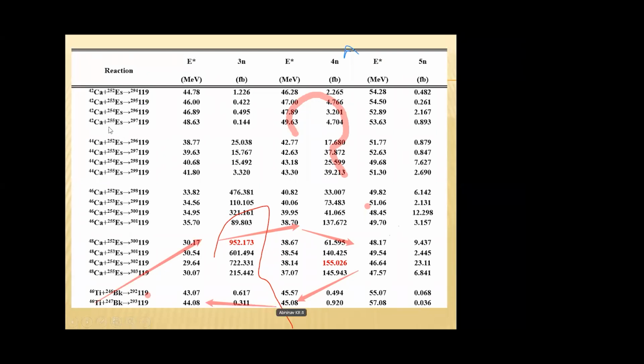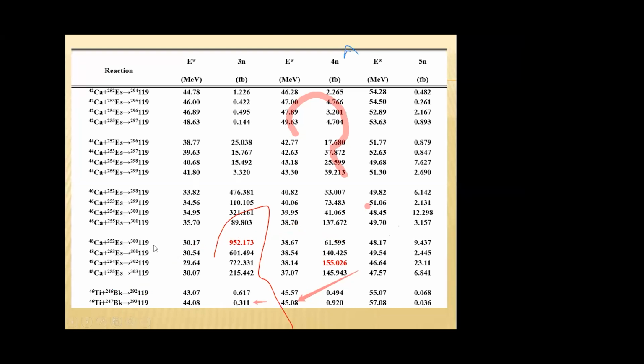These four are 42 calcium induced reactions. These four are 44 calcium induced reactions. These four are 46 calcium induced reactions, and these four are 48 calcium induced reactions, and these two values are for 46 titanium induced reaction.